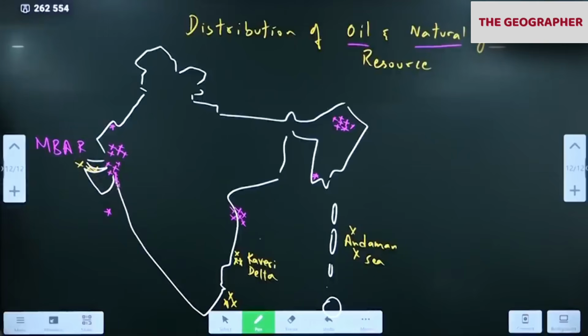In these places, oil sediments have been discovered. That means in future, we are going to expect new wells here also. The color I have used for the new, future ones is yellow. Existing ones I have used pink. You can notice.